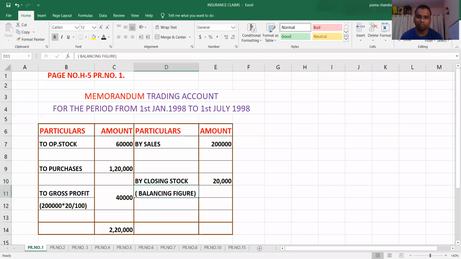So write down balancing figure. Students, this closing stock is balancing figure. Now total becomes 2 lakh 20. Simple problem.